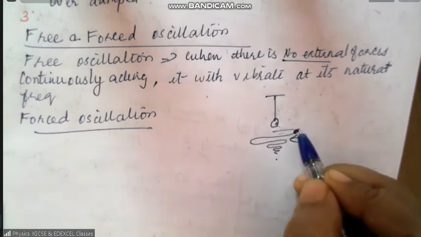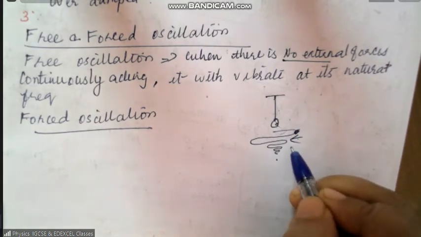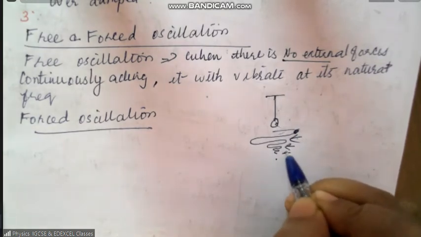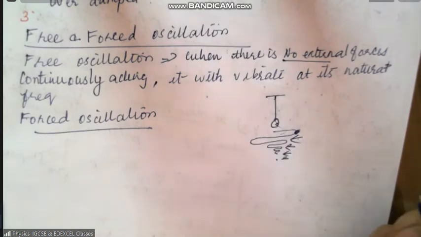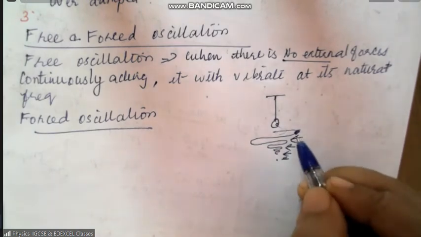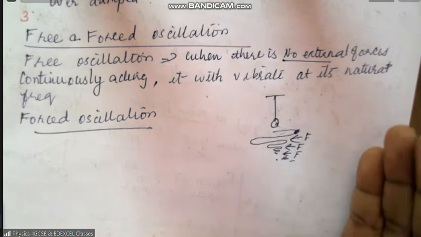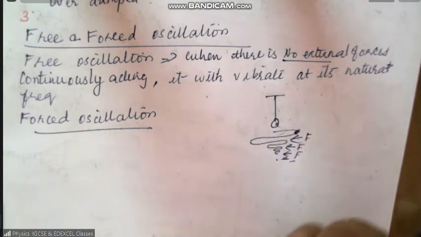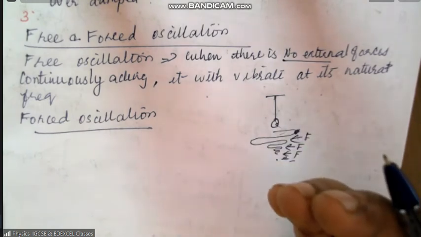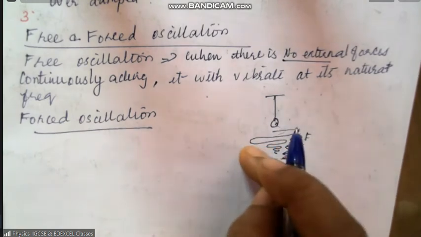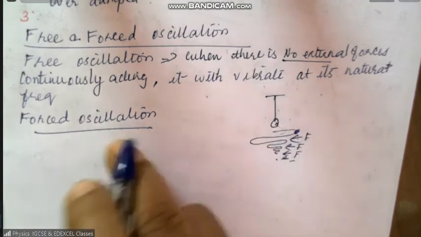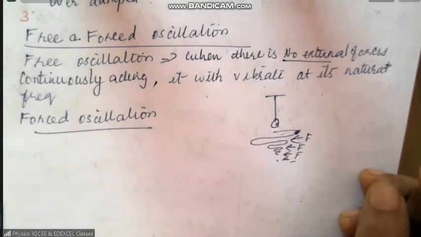And not only once, we keep giving forces at every one of these turning points. All these are external forces. So if you give some external force with the intention that the amplitude may rise, that is called forced oscillation.